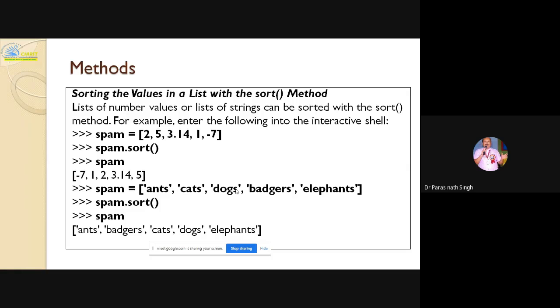So it will not differ at the time of sorting; it will take in a broad range, all are numbers only. And if you want to sort in reverse way, what to do? Reverse equal to true, we will have to write. We have already learned this in the Python class, I guess.